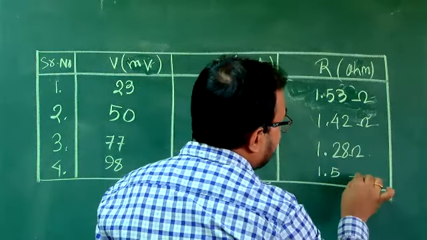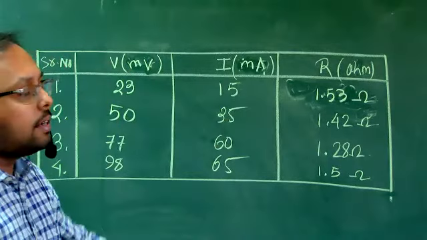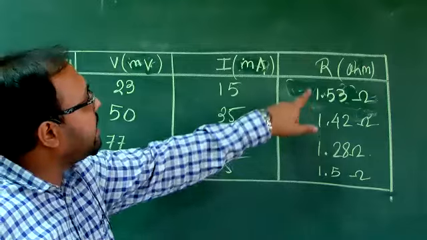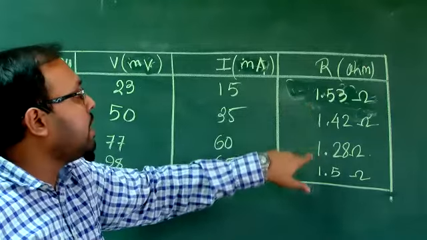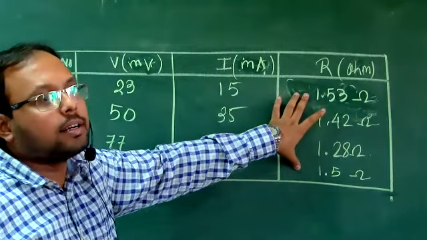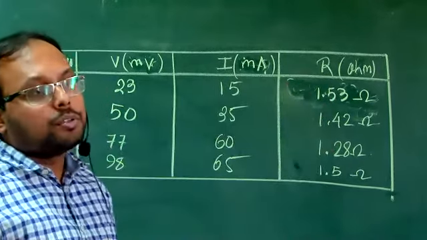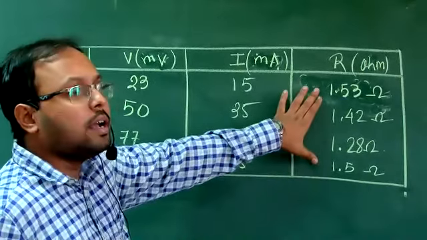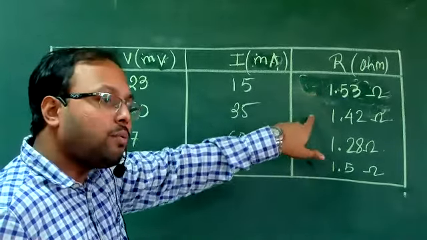Okay, fine. Then you do one thing. These four resistances I have got. You might be seeing that this is fluctuating. Why are these fluctuations happening? Due to some technical problem, some voltage or connection issues, loose connection and all. Sometimes this problem happens. That's why these four readings have been taken.